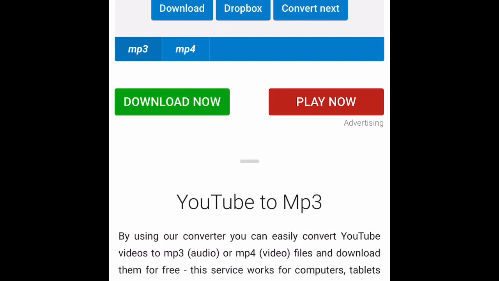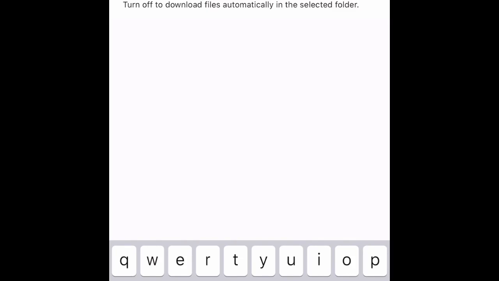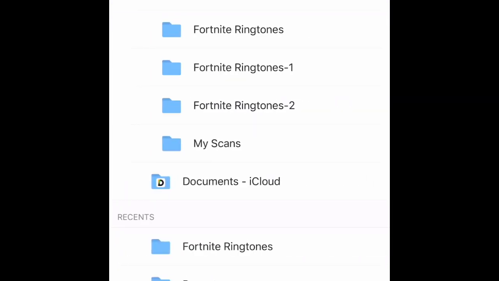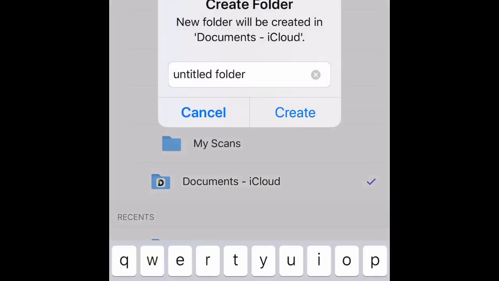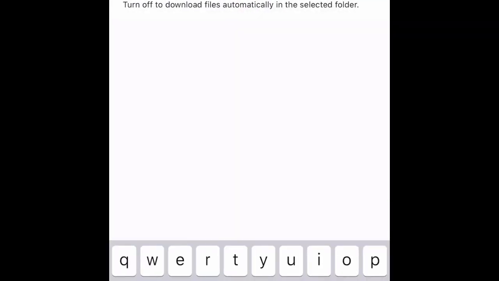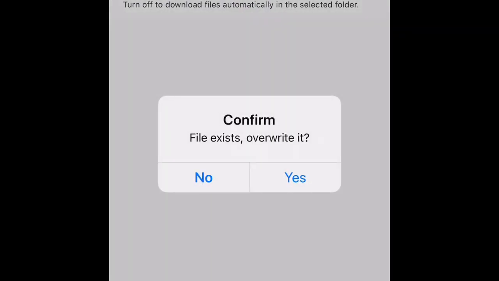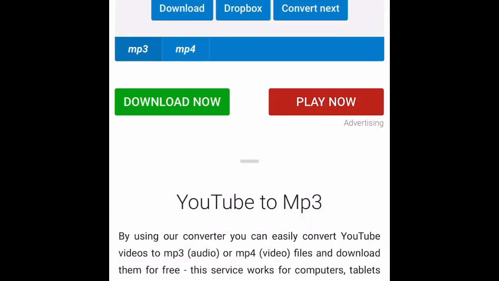You have to press the one under the name of the song or anything. Not the one beside play now. You press it. And then it'll come. And then you want to press save to Documents/iCloud. Select folder. Okay? That folder selected. Okay? Now you press done.